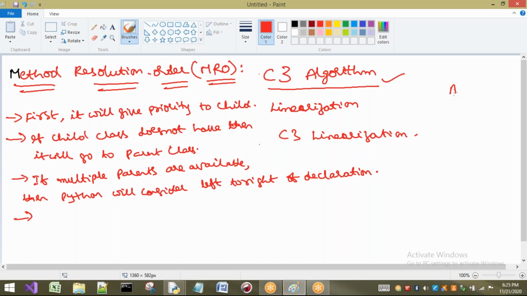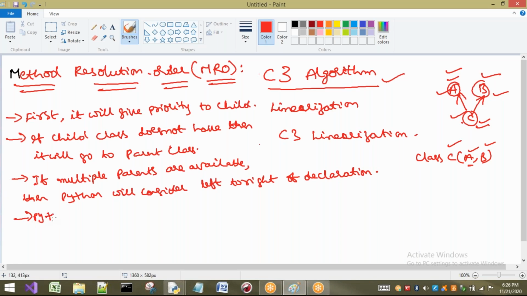No. Once all the searching is completed, will it go to A? No. Will it go to B? No. It is not present in C, not present in A, not present in B, so that method is not present. We will not come back to any other classes. That means Python will visit any class only once. This is a very important point.